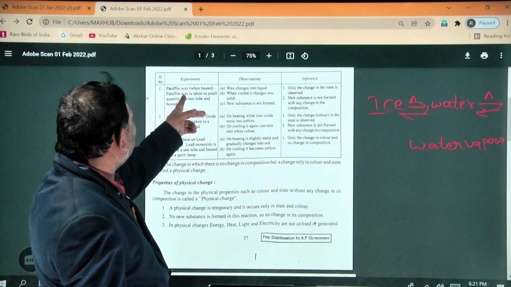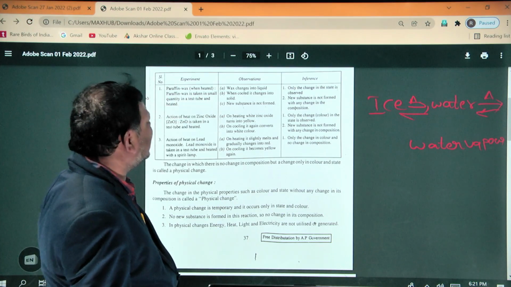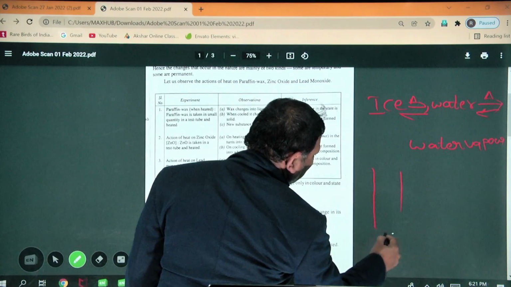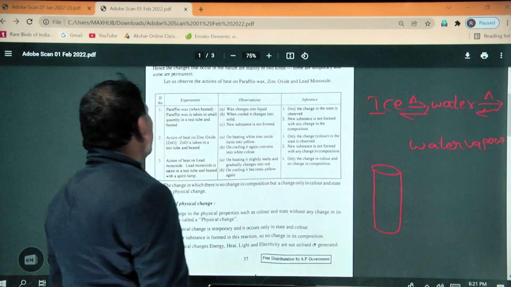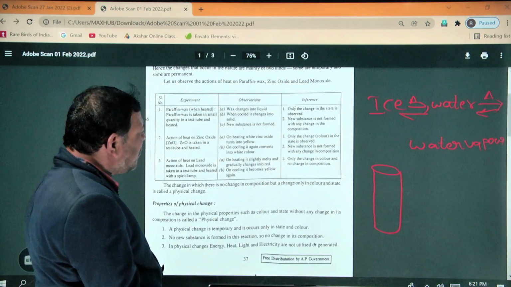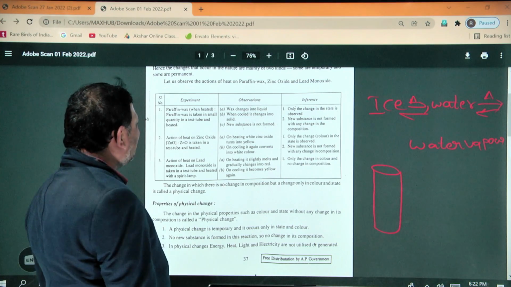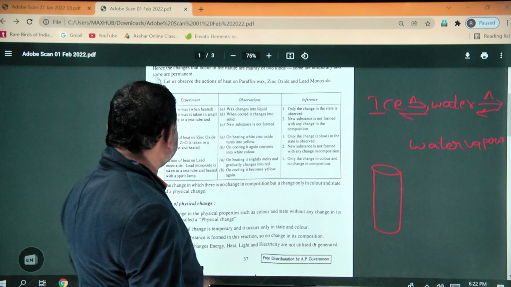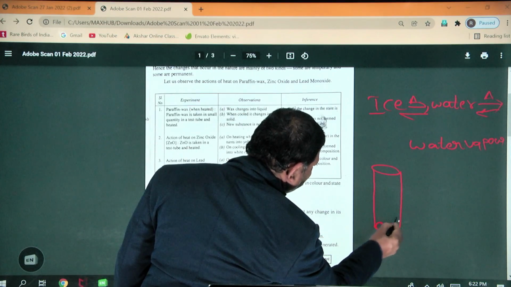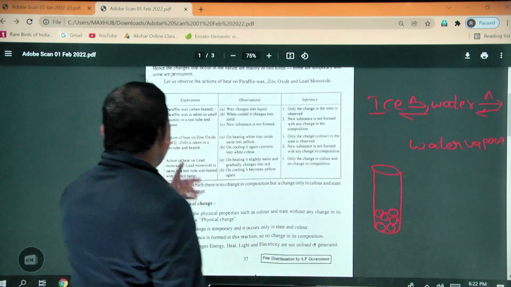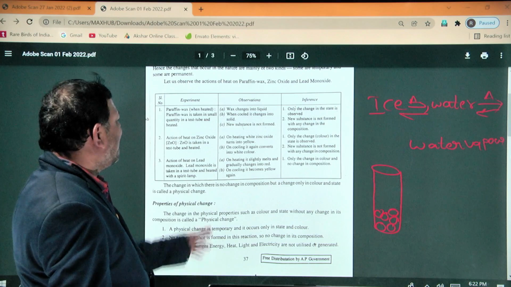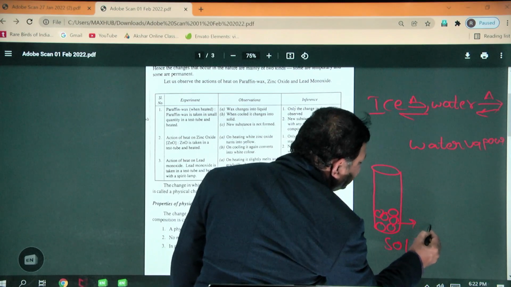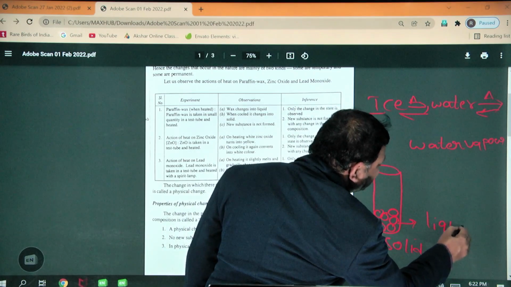Next, paraffin wax is taken in a small quantity in a test tube. Then in the test tube you can heat it. The wax, which is actually in the solid state, changes into the liquid state.